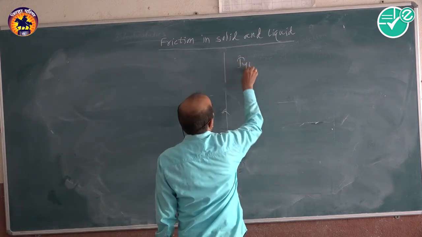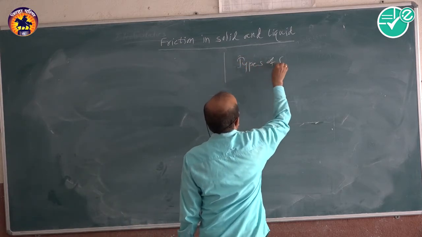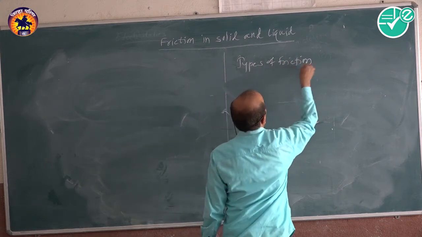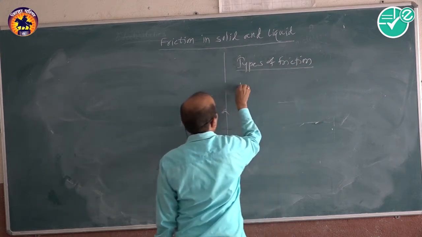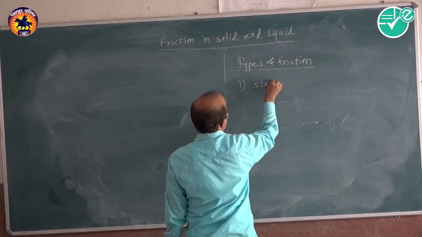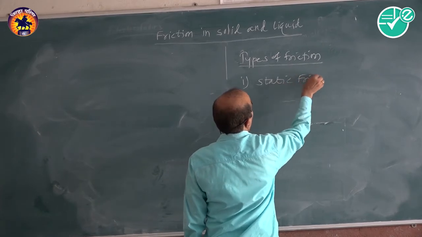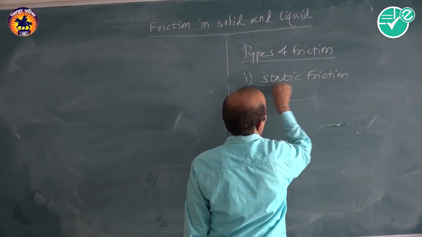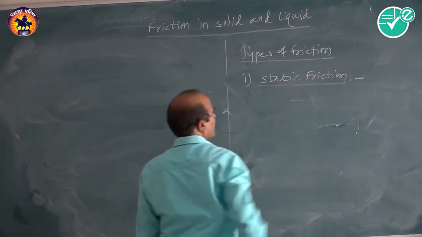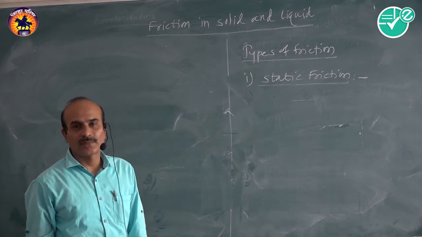Now we want to see the types of friction. The first type of friction is called static friction. The first type we will see is static friction.